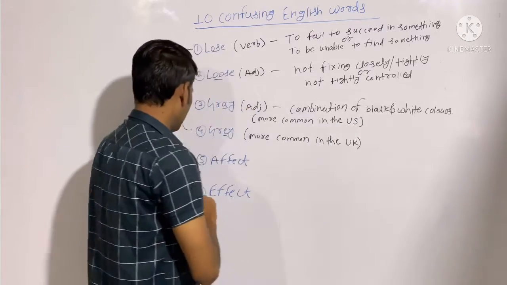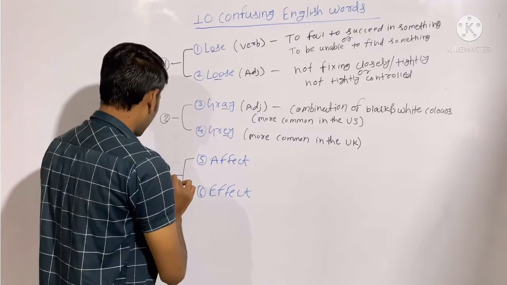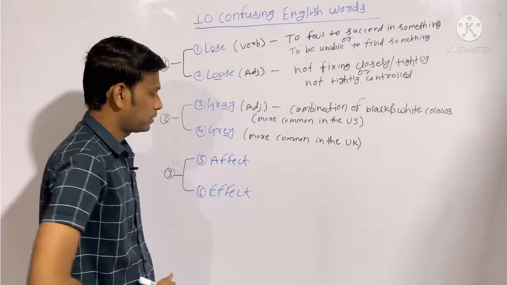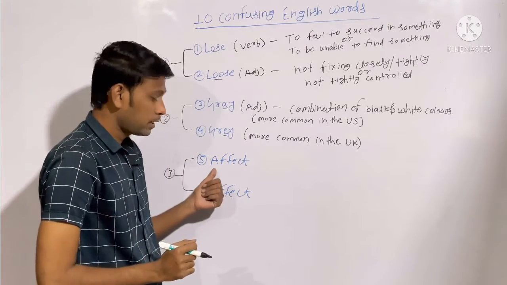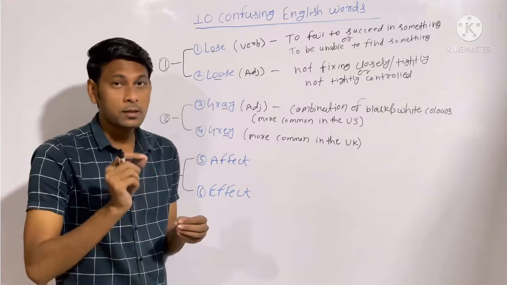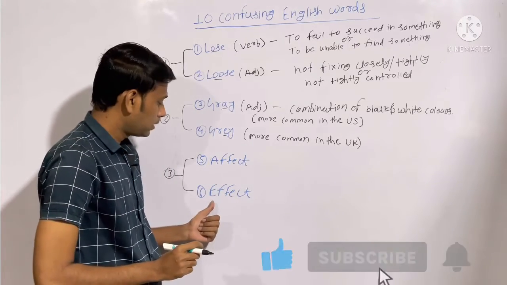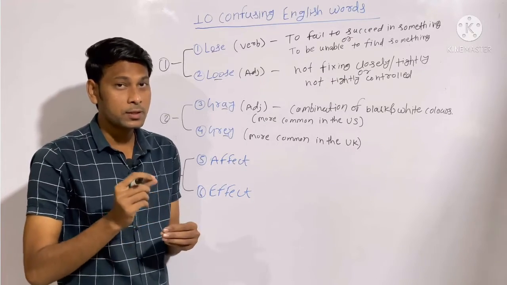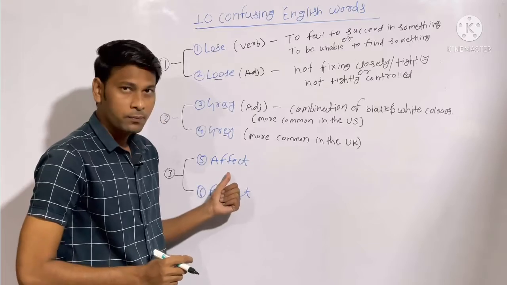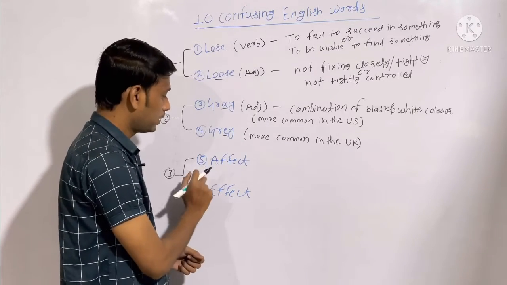Fine. Let's look at the next pair of words we have: affect and effect. First, notice the pronunciation. The word with the letter A is pronounced as affect, so it has the sound of A. And the other one, effect, which begins with the letter E, is pronounced with the sound E. Affect, effect.